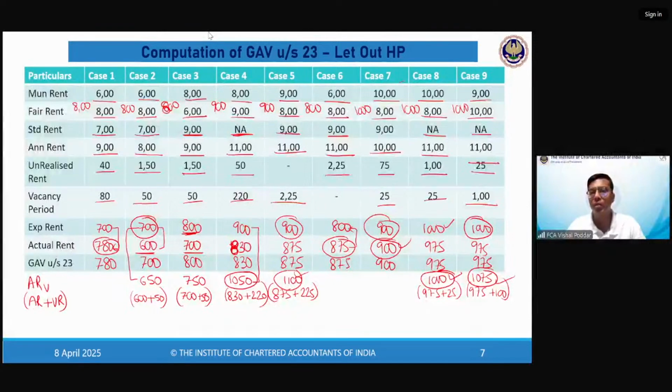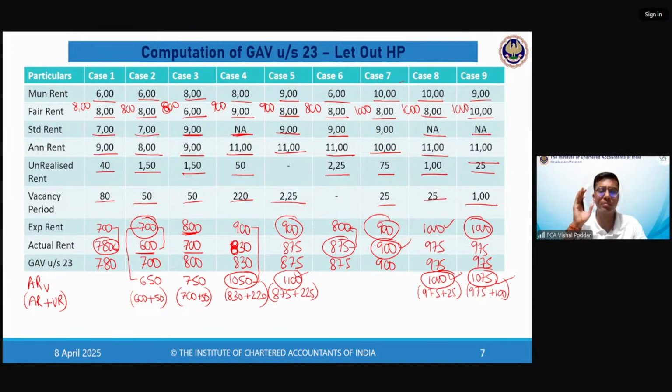So with this, we have completed the first working part, which is GAV. Now, in the next lecture, we'll go to the next working part, which is interest, and we'll go to different case scenarios of finding out your HP income. Is this fine? Any questions, students?